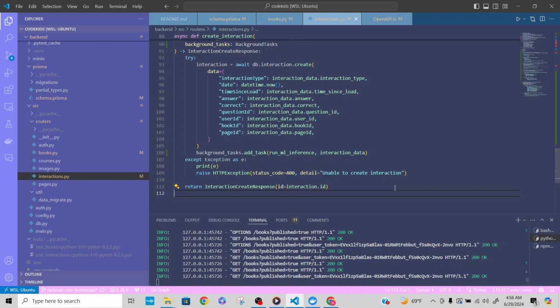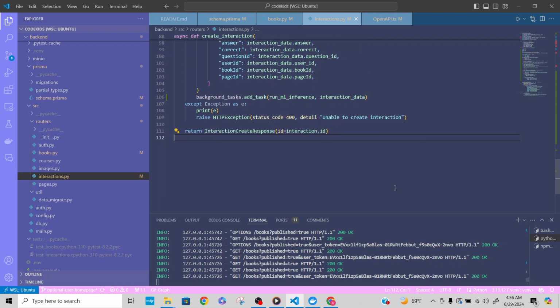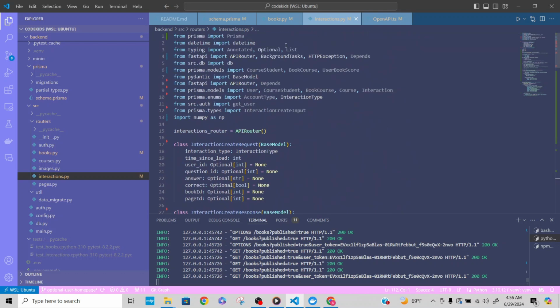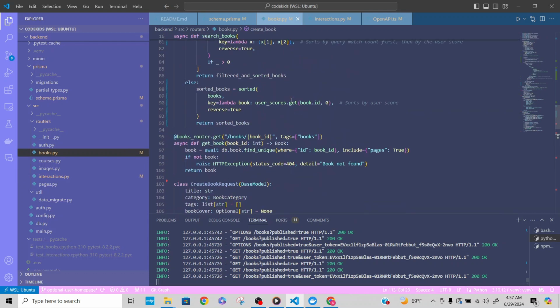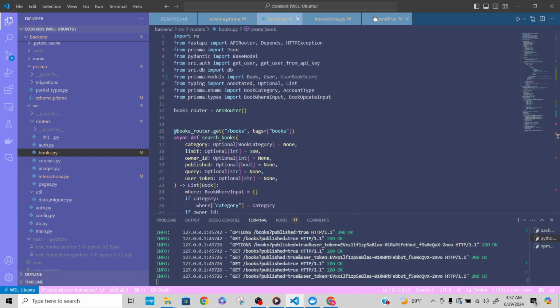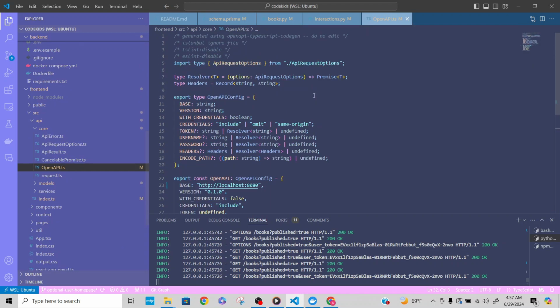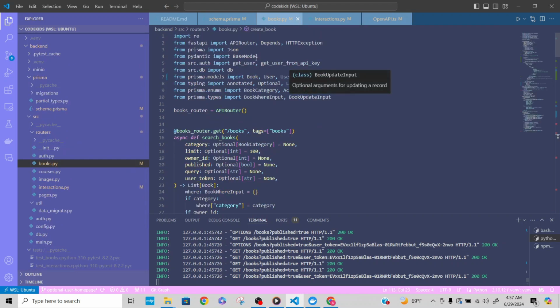So yeah, I guess the concrete next steps to take are to verify the interaction table in the database and ensure it logs every attempt with the proper correct field values, and that no interactions are being overwritten at all. So just write test cases to make sure that all interactions are logged appropriately. In theory, following these steps that I just mentioned would only require small adjustments to the current code and ultimately lead to a working ML implementation. The base code of all of this is here, right? All you have to do is build upon that, and you should be set. So yeah, that's about it.